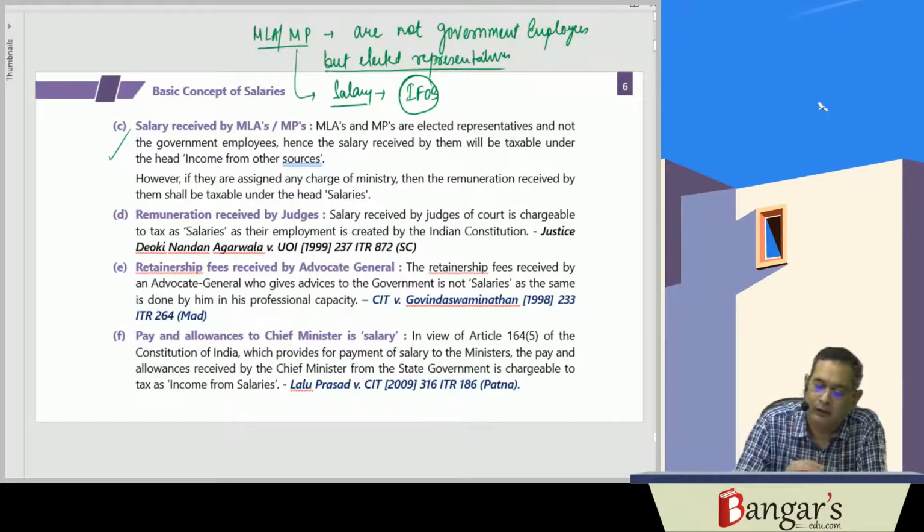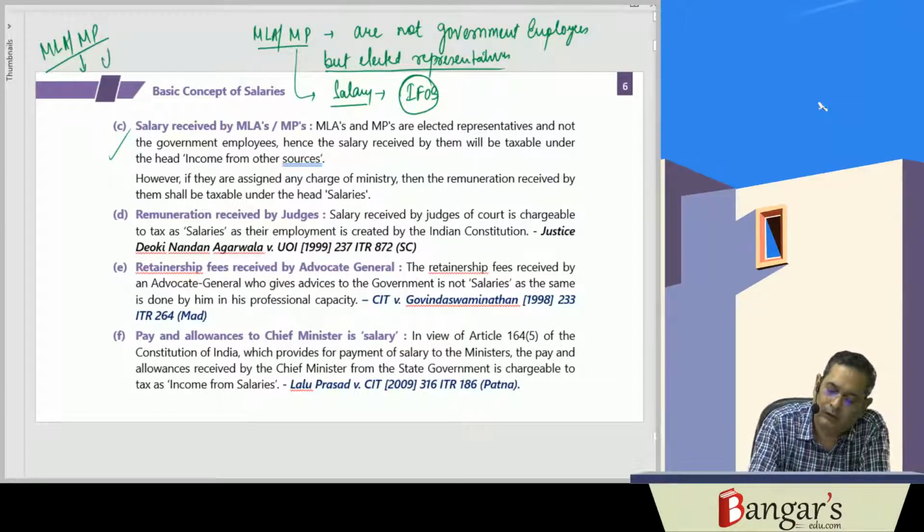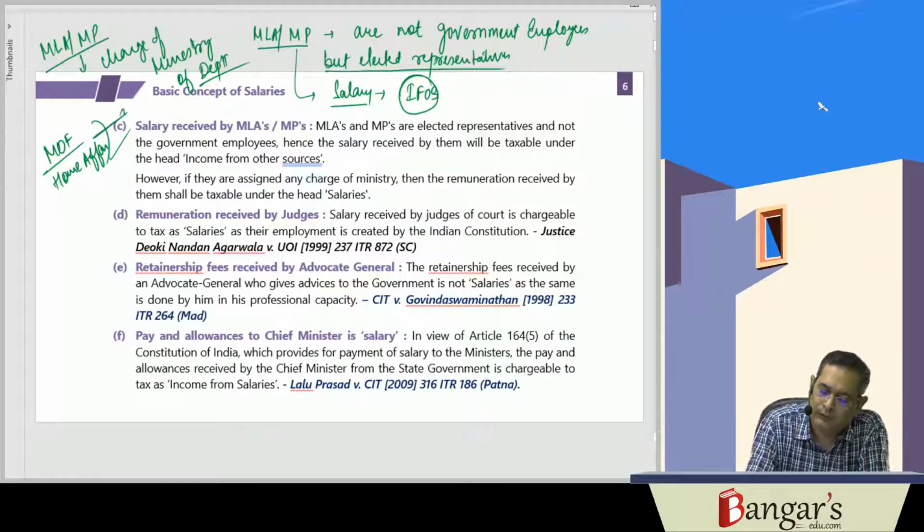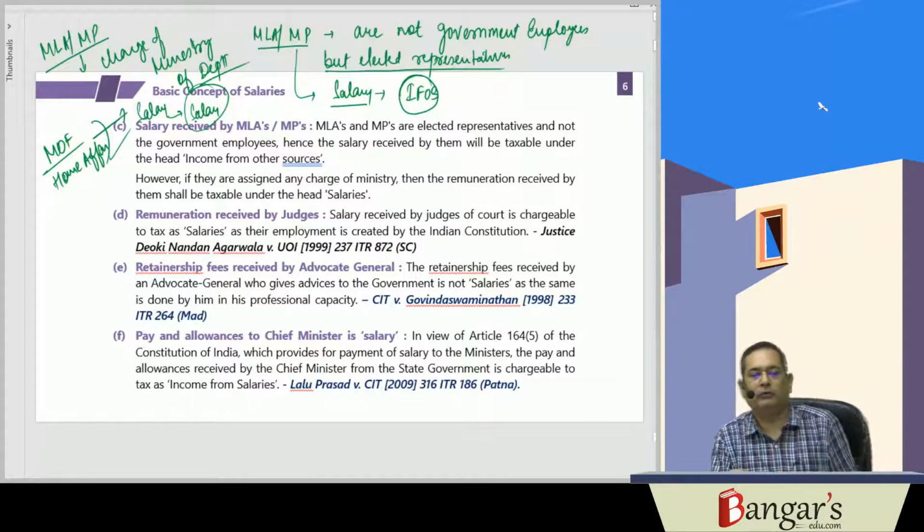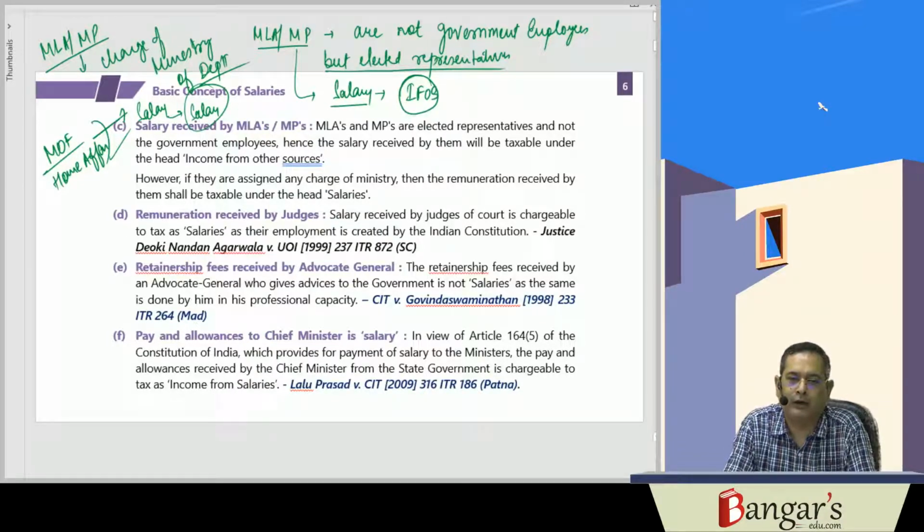However, if this MLA or MP is given charge of a ministry of any department, so he becomes a minister of finance, or home minister, home affairs, in that case the salary received by them will be taxable under the head salaries, because they now have defined duties and responsibilities which they owe to the government.